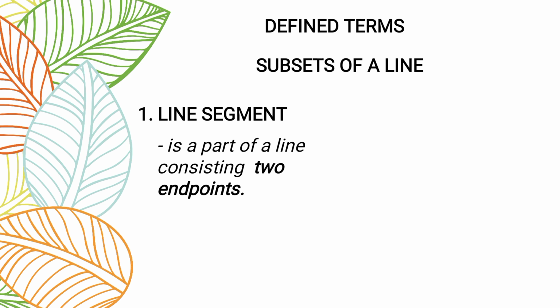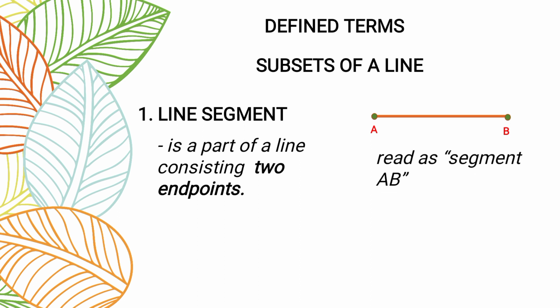Di ba kanina sabi natin, when we say line, extended siya, both direction, infinitely, yung kanyang points. While when we say line segment, hindi siya infinitely, meron siyang 2 endpoints, which is point A and then point B. So, we can read this as segment AB. In symbol, we have AB, nilagyan ng guhit sa taas, which represents a line segment.